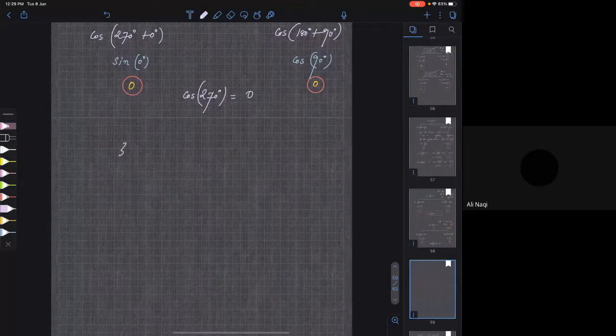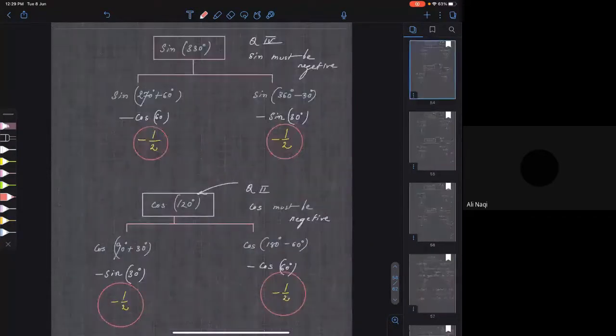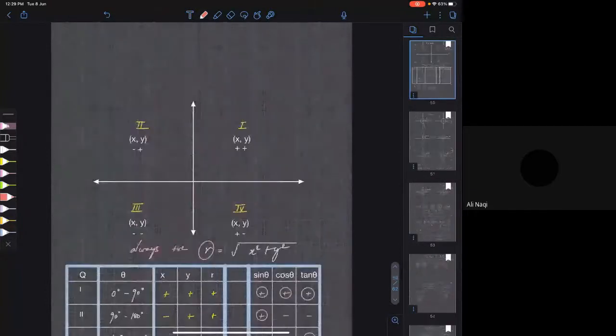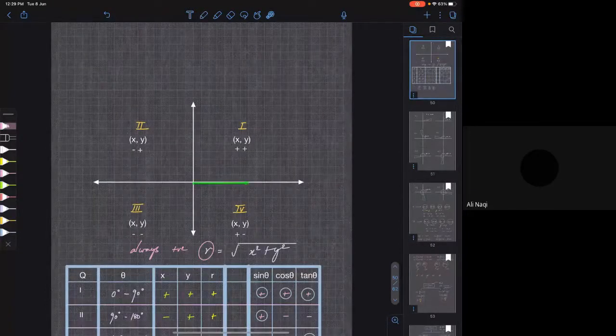So 360 degrees is the same as 0 degrees. You know why? Look at the diagram. If you look at the Cartesian coordinates here, this is your 0 degrees, this is your 90 degrees, this is your 180 degrees, this is your 270 degrees, and this is your 360 degrees. Basically, you have come back to the original angle. So 360 degrees is actually the same as 0 degrees. You are getting my point?